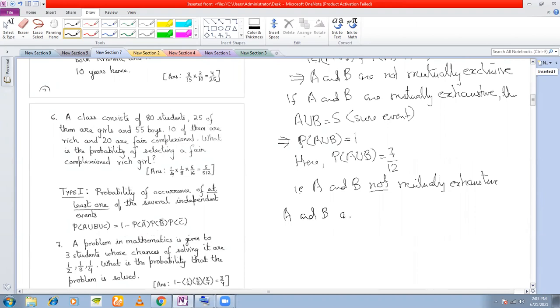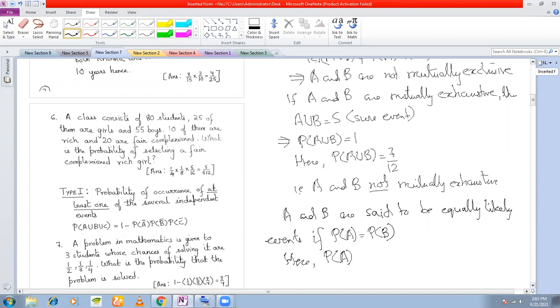A and B are said to be equally likely events if the probability of occurrence of A is equal to the probability of occurrence of B. From English only you can say equally likely means my chances of passing or failing are equally likely, 50-50, half.